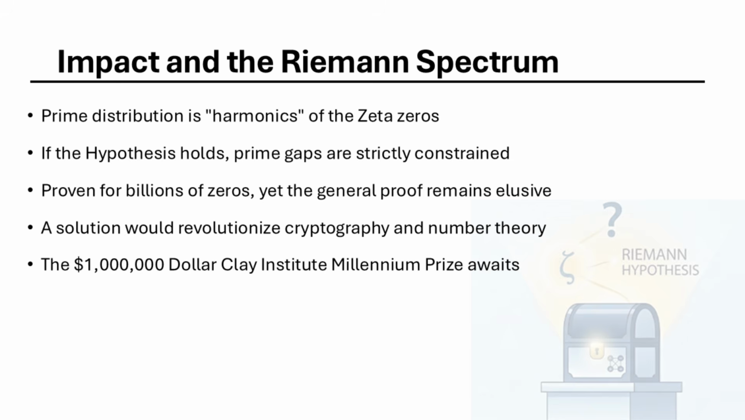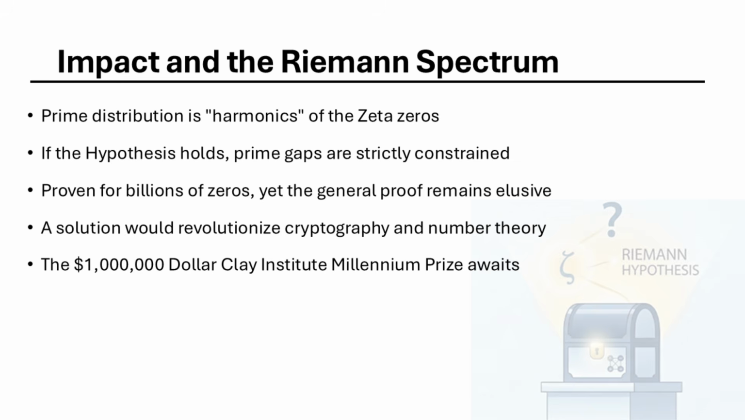Mathematicians like Hardy, Littlewood, and Hilbert spent their lives trying to crack this code. Even today, the greatest minds in the world are searching for a way to prove that the real part of every non-trivial zero is 1/2. Think about what this means for the world. Our modern security, like RSA encryption, depends on the fact that prime numbers are hard to predict and factor.